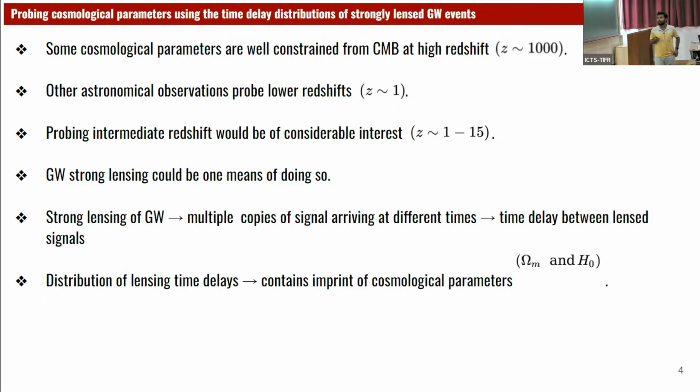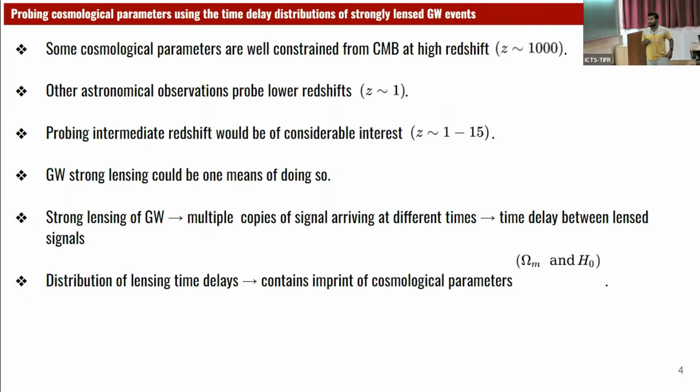Some cosmological parameters are very well constrained from the CMB at high redshift, z of the order of 1000, and other astronomical observations probe the lower redshift, z of the order of 1. So probing the intermediate redshift would be of considerable interest. By intermediate, I mean z 1 to 15. So GW strong lensing could be one means of doing so.